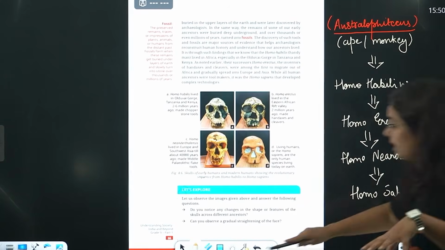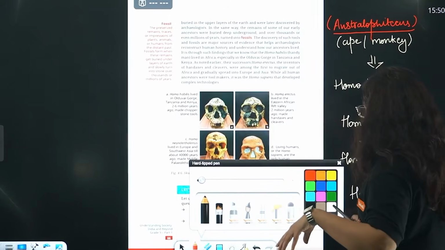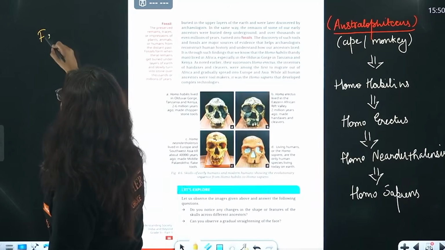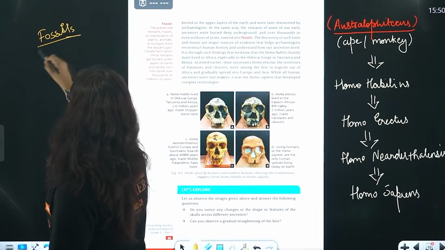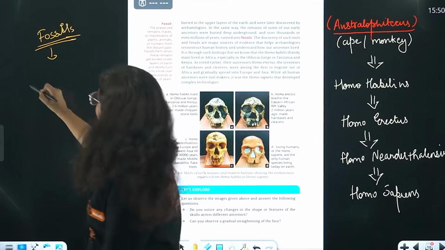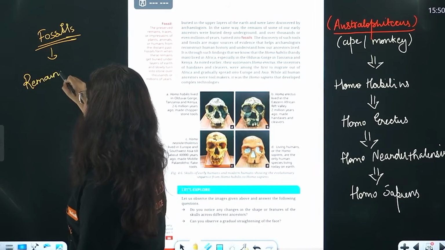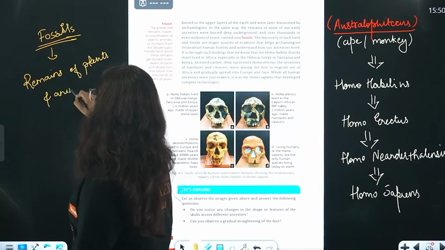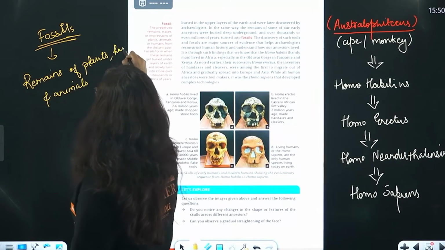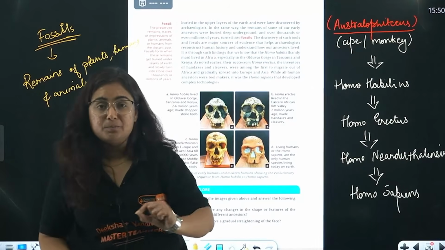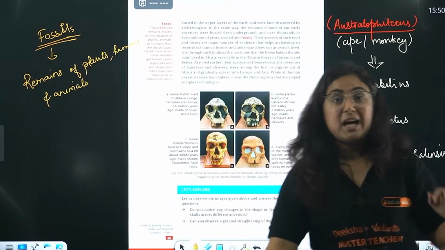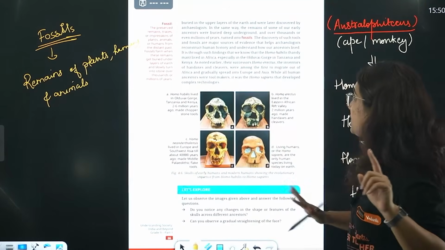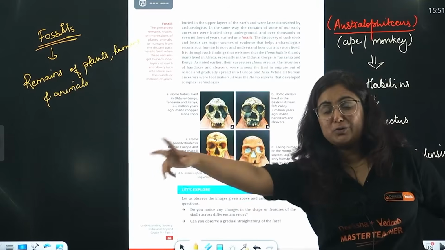Getting my point? So now, what is the difference between them and how did we actually get to know about them? We found out about them with the help of fossils that were recovered. Now what are fossils, beta? Fossils are the remains of plants and animals, and humans too. So whenever we find any bone, any skull, any remain, it is considered a fossil, which helps us to identify the evolution of humans.